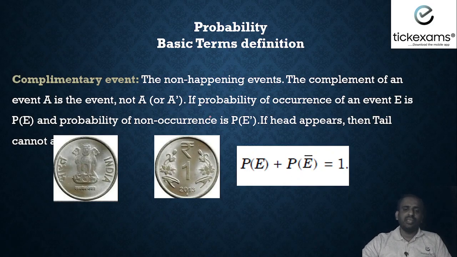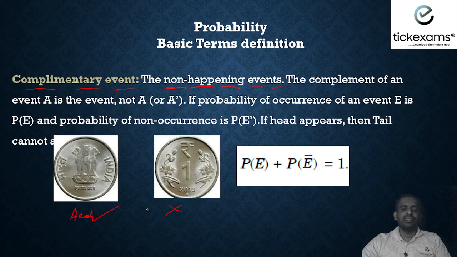Let's try to understand some more terminologies. Complementary event. What is a complementary event? The event that is not happening, the non-happening event, is called the complementary event. For example, when we toss a coin, if head is the answer, then tail will not happen, right?